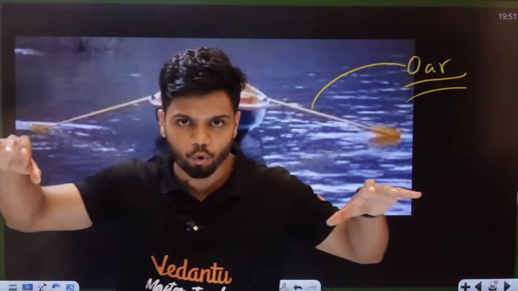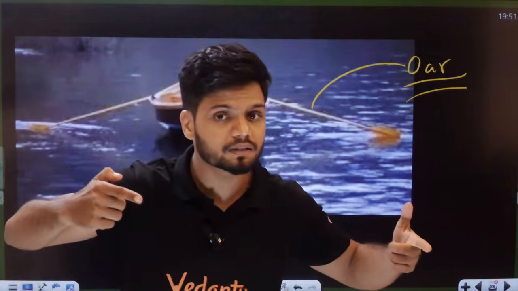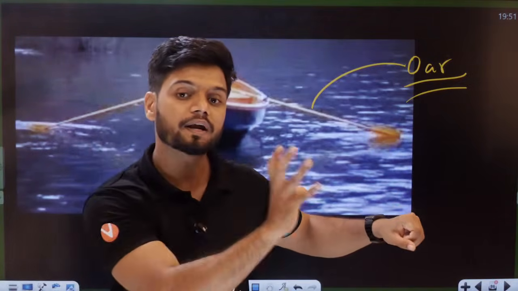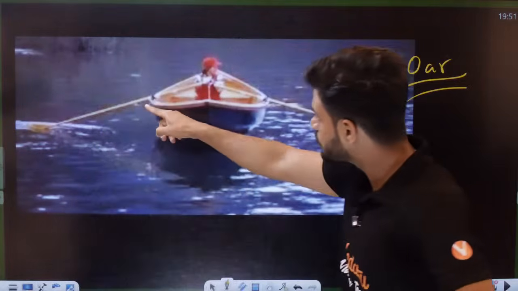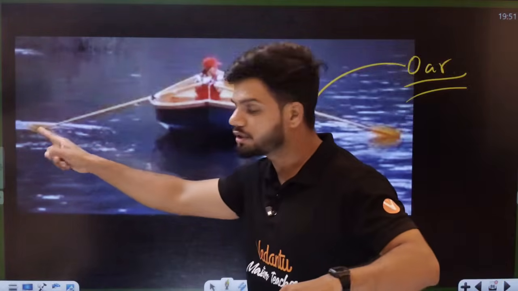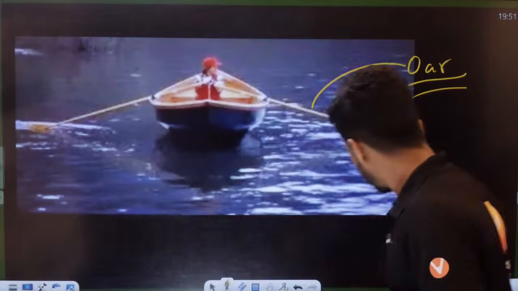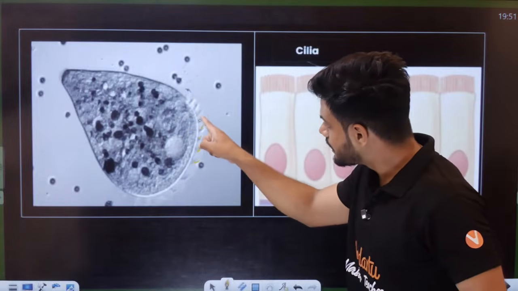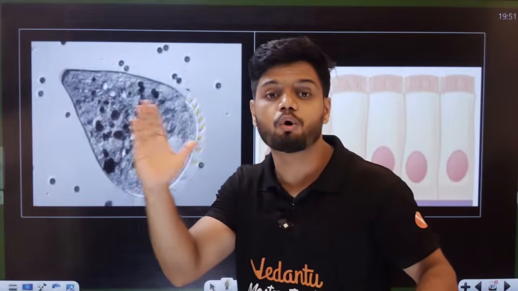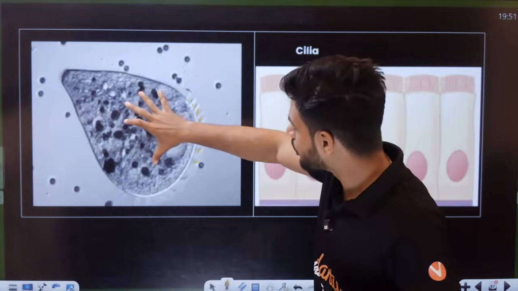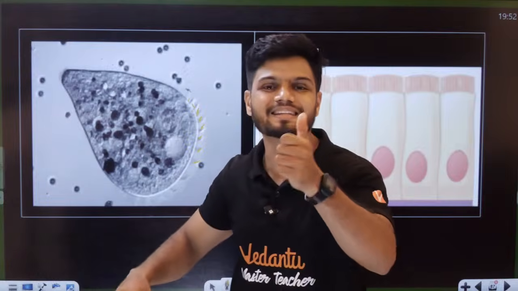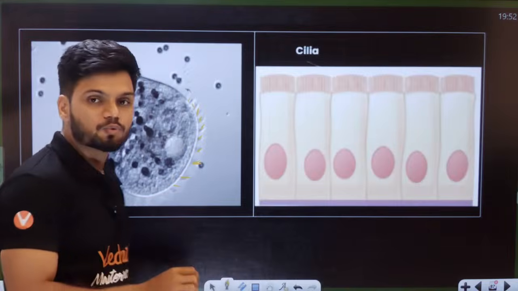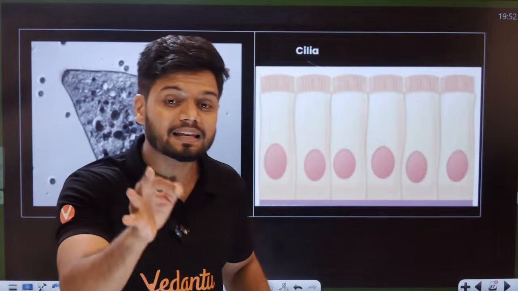Now let's say you hold the oar and you move it. Will you go front? Yes. Move it back, you'll go backwards. So depending upon the oars, you can move front or back. Similarly, oars play a major role in pushing the water. In the same way, cilia, which are present throughout the body, small cilia, will push the water and this entire organism can move around. That is what is seen in the case of paramecium also. Paramecium has cilia throughout it. That is why paramecium is part of the ciliated protozoan.